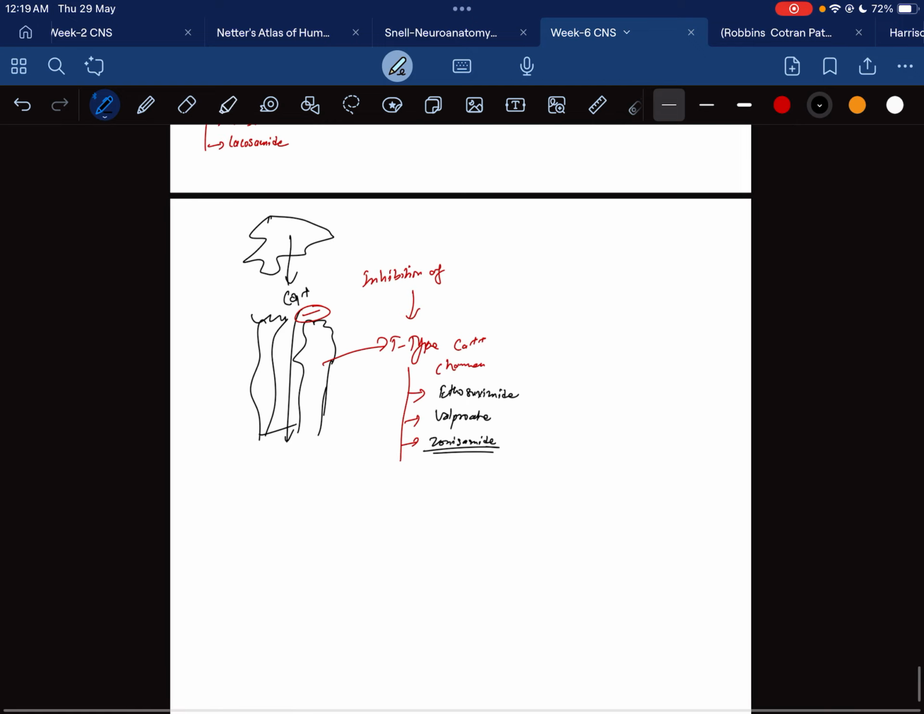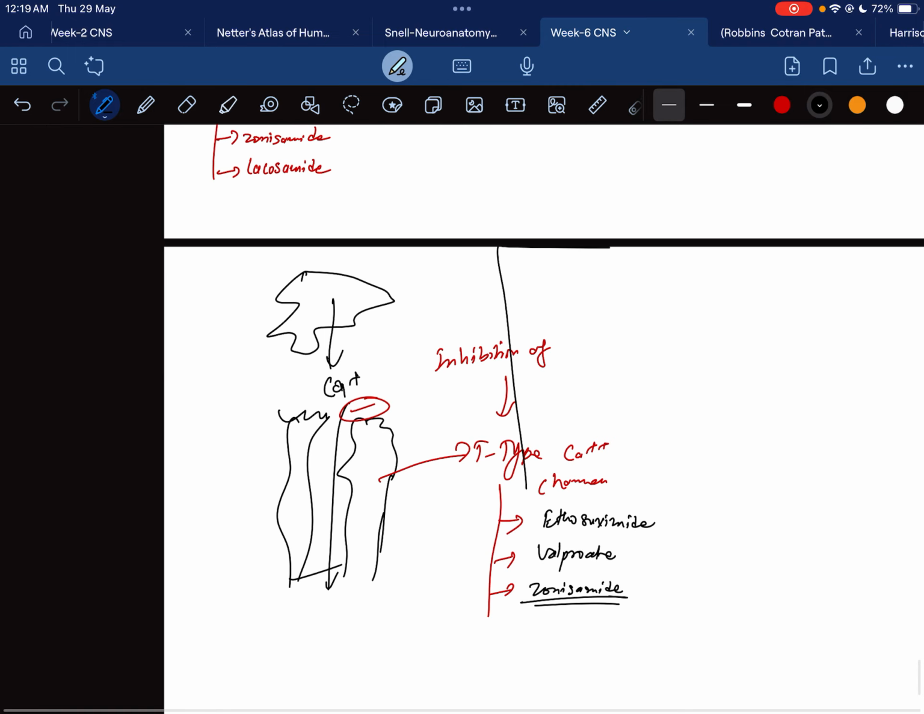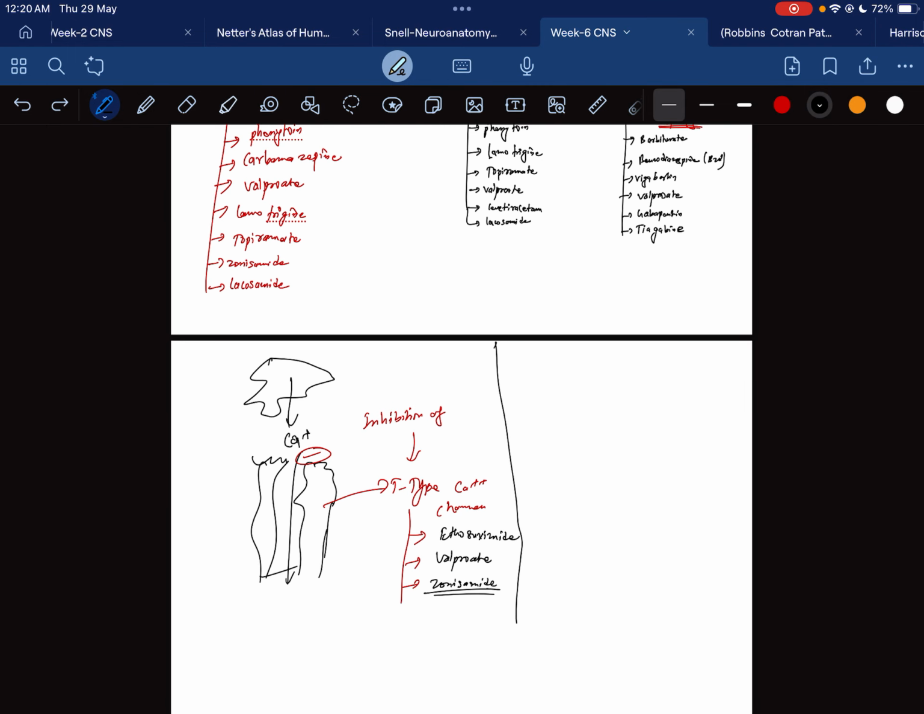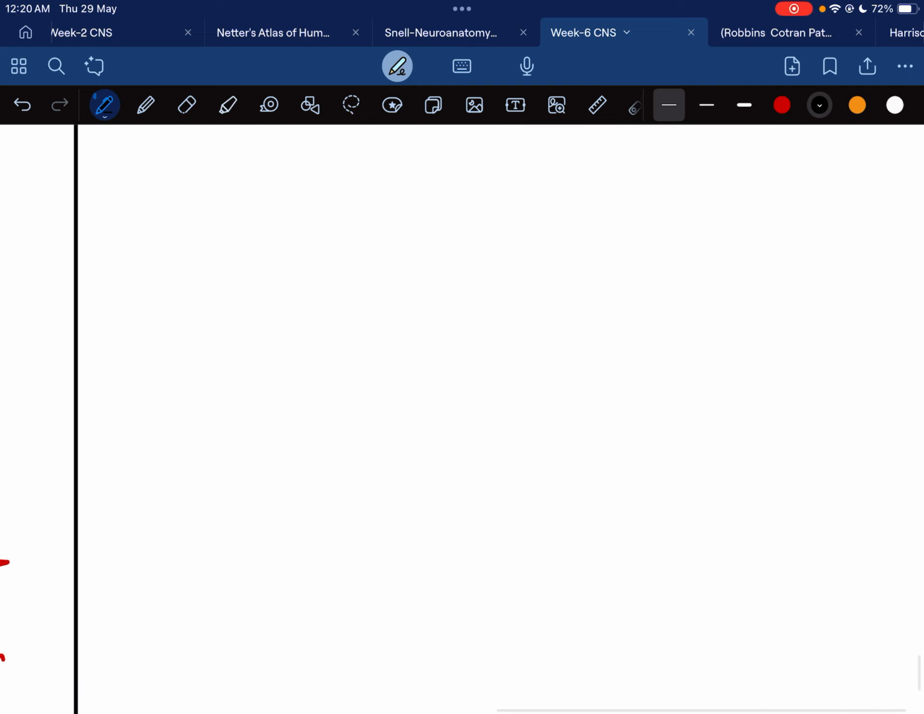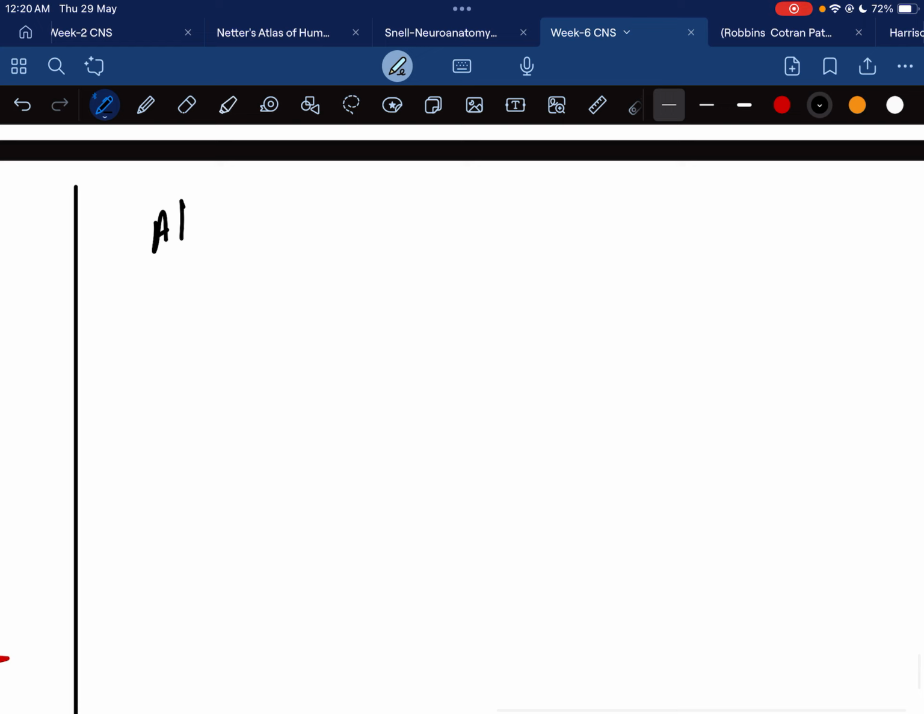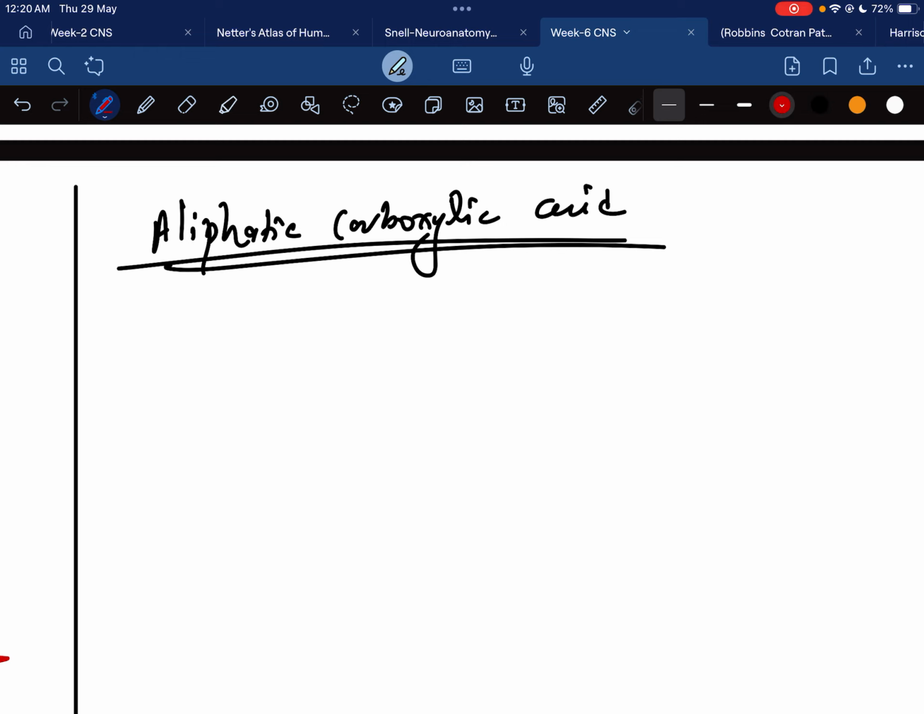Now moving on to some drugs and their structures. First we will discuss the aliphatic carboxylic acids. In this group there are valproic acid and divalproex. These drugs fall in this group.